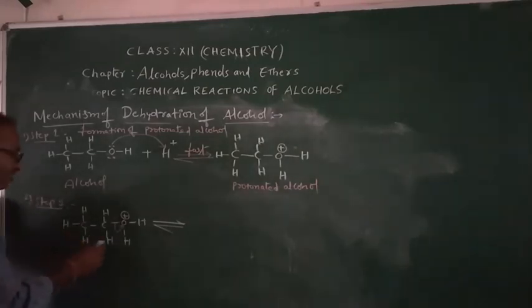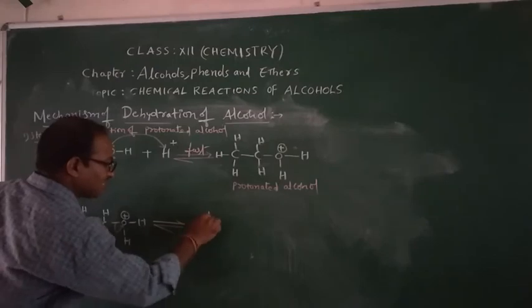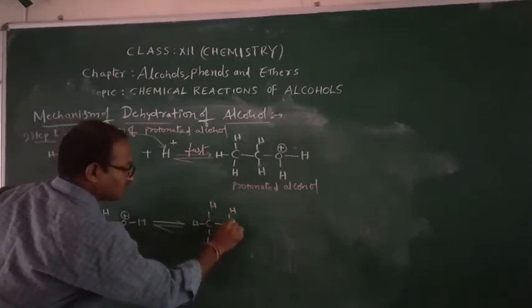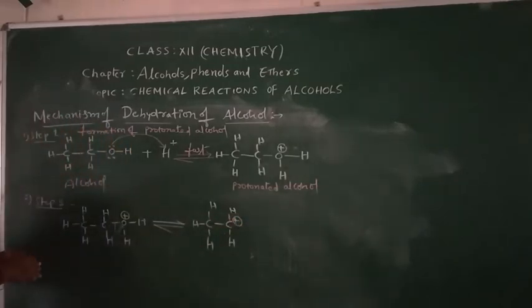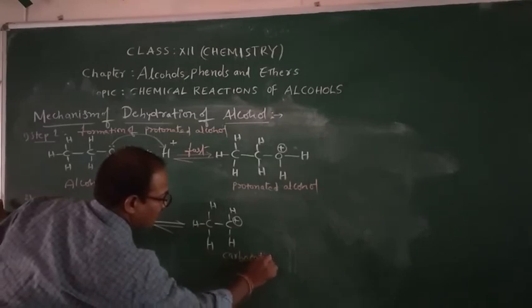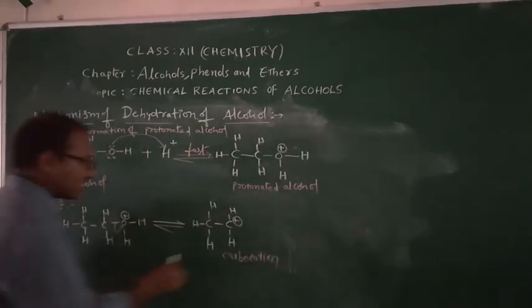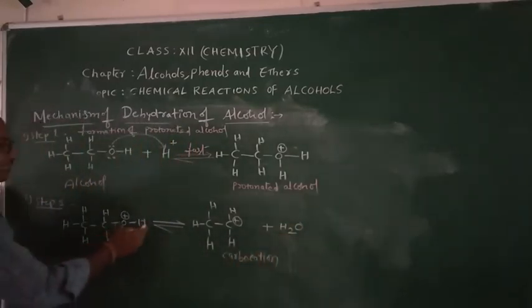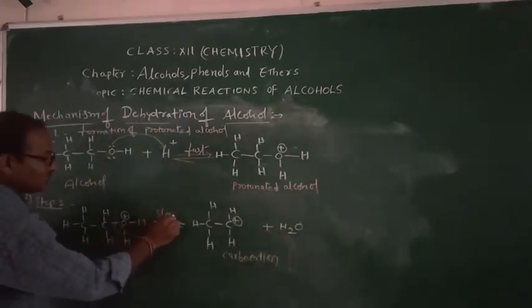Carbocation means carbon having positive charge. You can see here, carbon having positive charge. Plus H2O is removed. And this is the slow step, children.